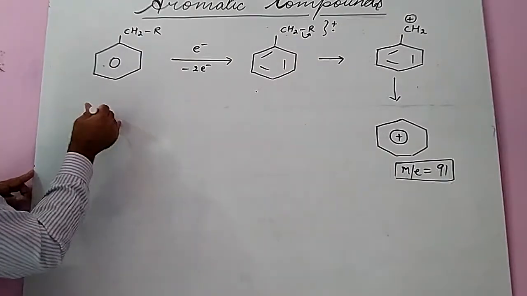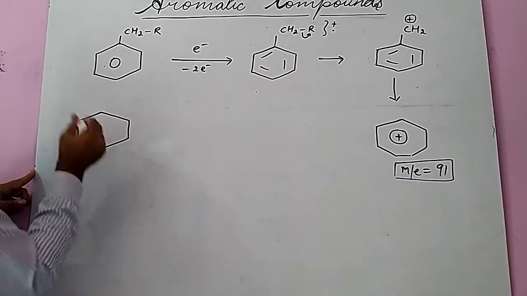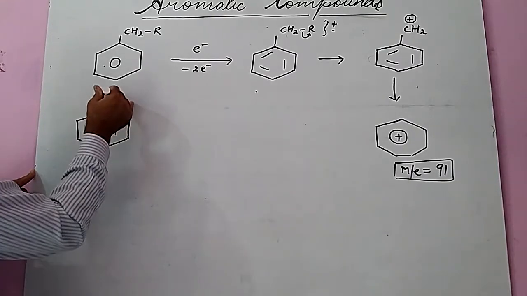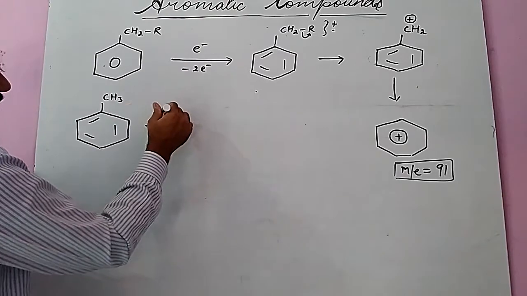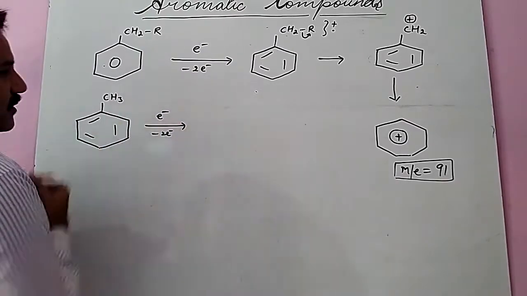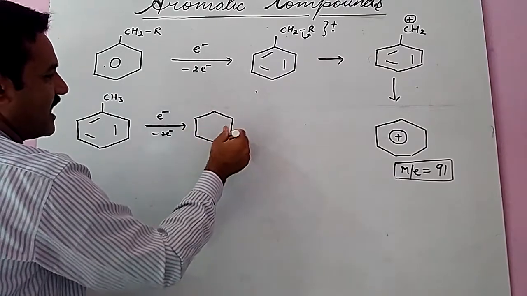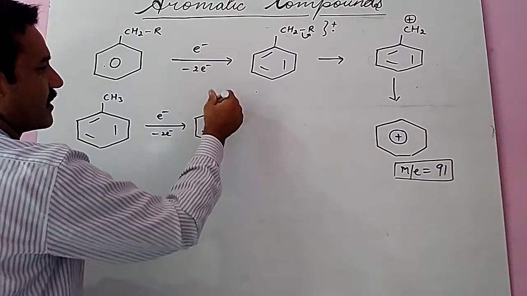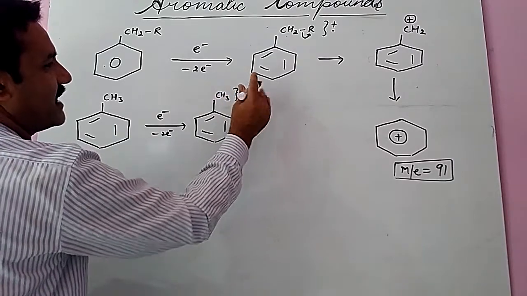Another example I will take here is toluene. First step, electron bombardment, 2 electrons are removed, and it converts into its molecular ion, with CH3 cation and radical.